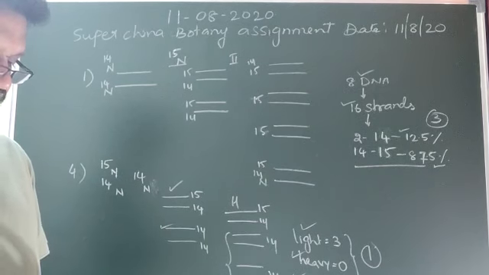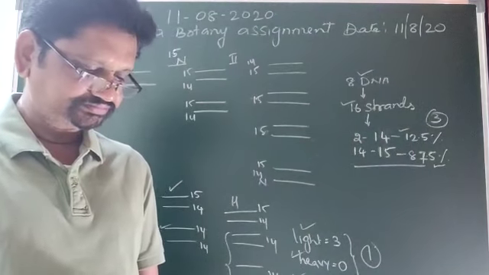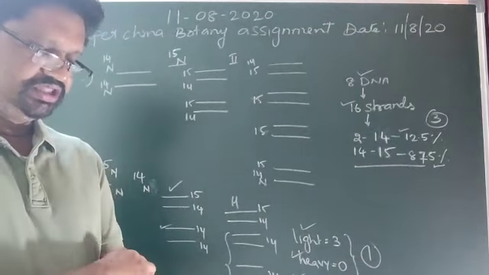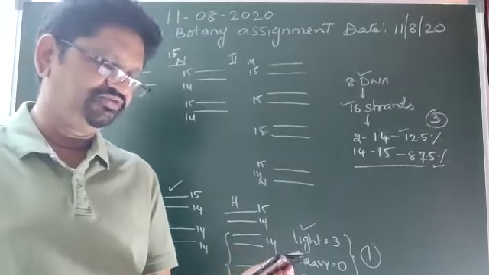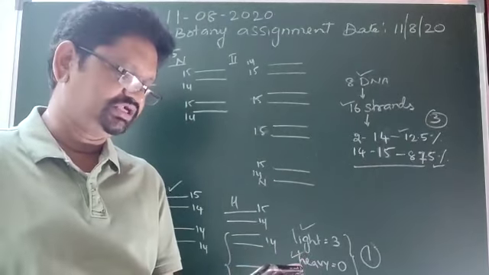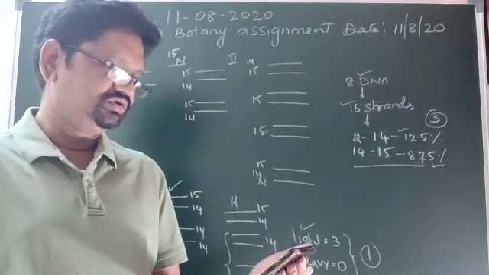Question number 10, study the following and identify the incorrect statement regarding DNA replication. Here, it says the replication discontinues with polarity 3 to 5 direction. No, nothing will be 3 to 5 direction, everything will be only in 5 to 3 direction. So option 2 is incorrect here. That is the 10th question, option 2.